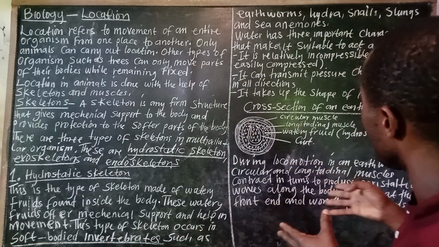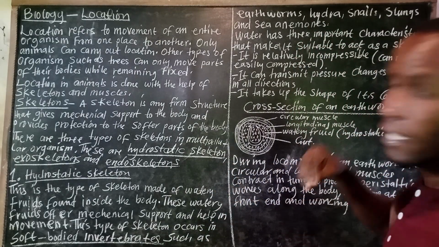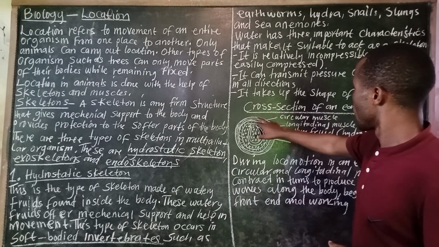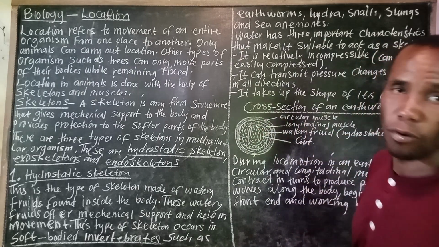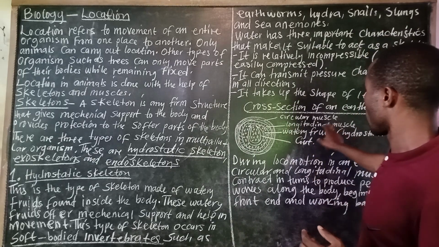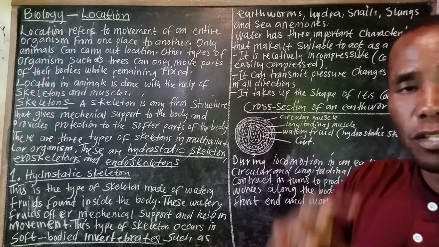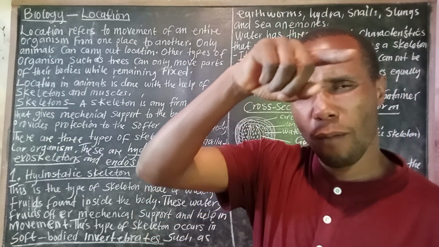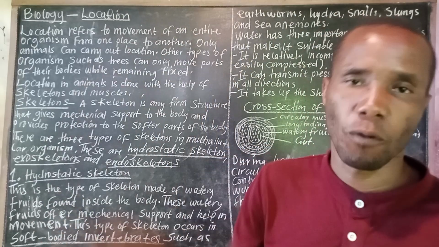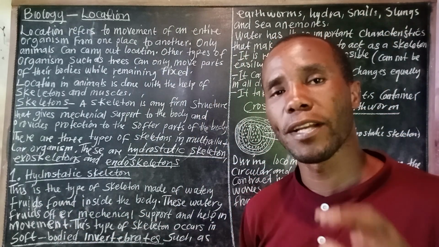So now let us see the parts of the earthworm inside. We have the first one there. This is circular muscle. Then the next one we have is longitudinal muscle. Circular muscles are muscles that are lined in a circle form, from the word circular, which comes from the word circle.